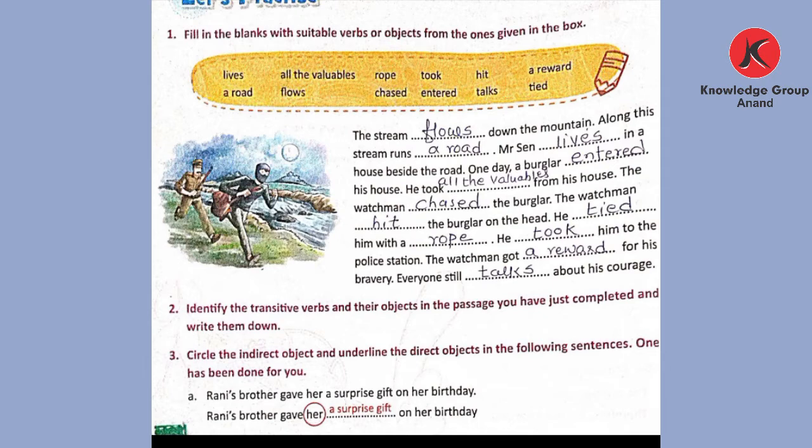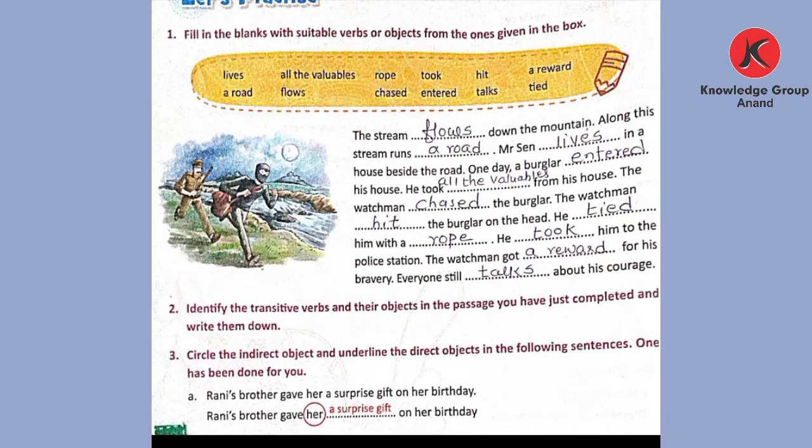Okay. Now let us go to exercise number 3. Circle the indirect object and underline the direct object in the following sentences. One has been done for you. Rani's brother gave her a surprise gift on her birthday. Who gave Rani a surprise birthday gift? Rani's brother gave her.